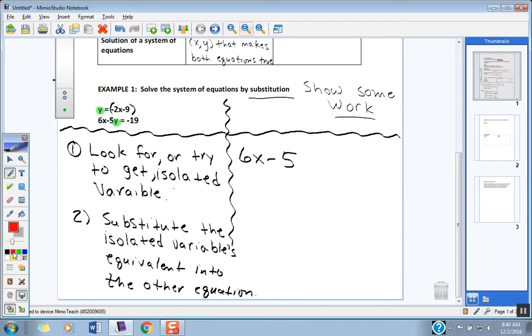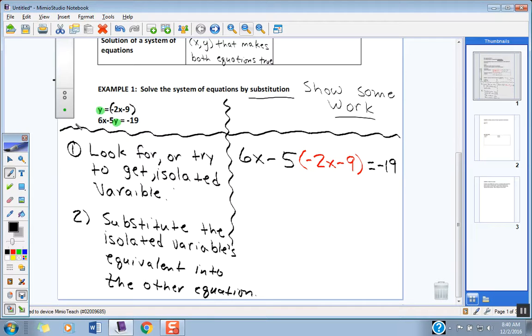So instead of putting y in the second equation, what am I going to replace that y with now again, Parker? Negative 2x minus 9. That's what y was equal to. We found that variable, it's all alone. That's what it's equal to. So in the second equation, we put it in down here. Now guys, here's why we do this. And I need to still say that this is equal to negative 19.